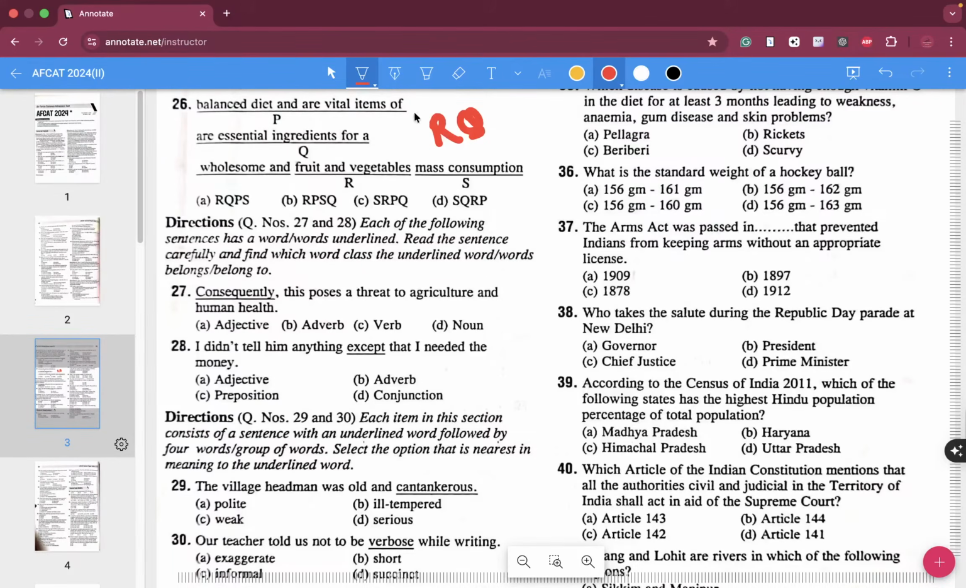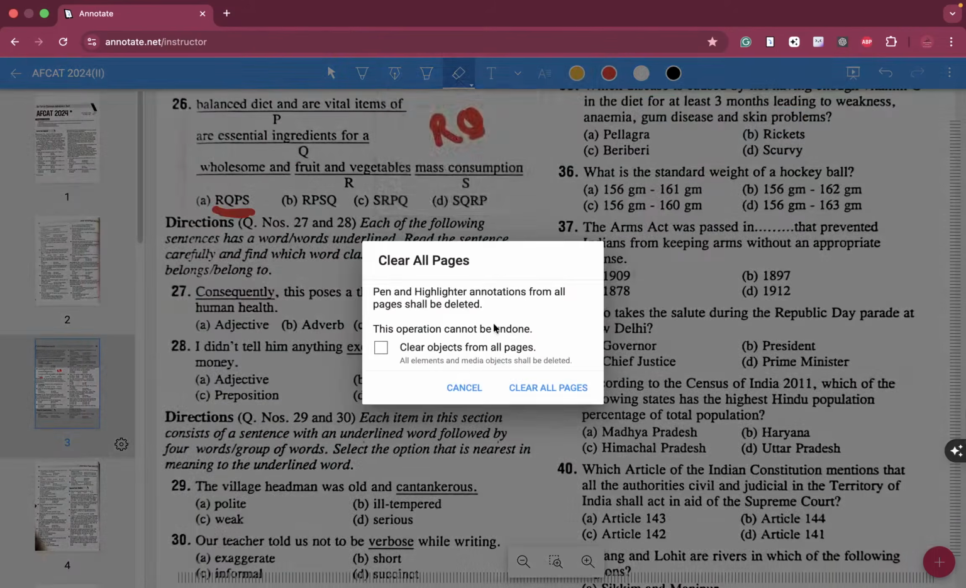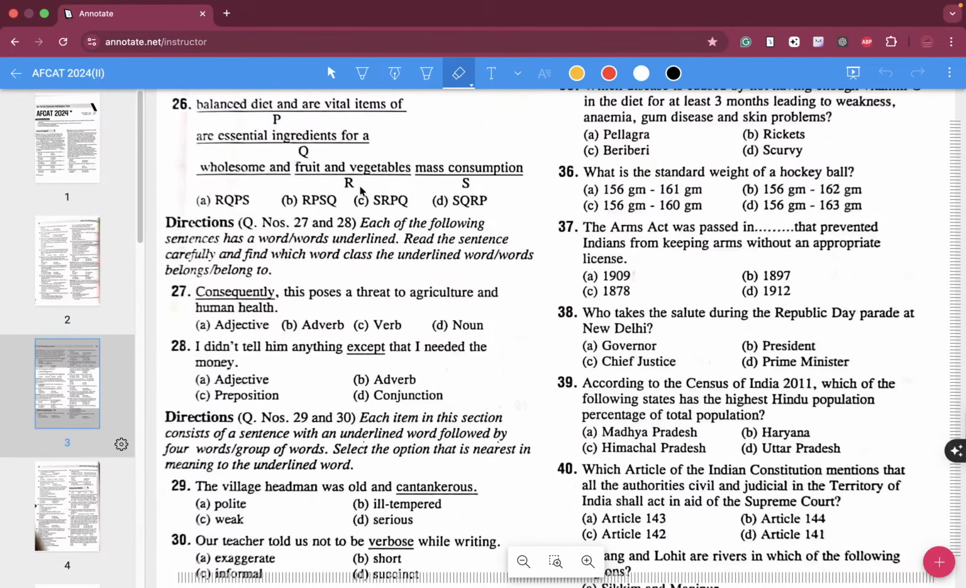So if I go ahead with A over here, this whole is P, this whole of this is R: wholesome and fruit vegetables, balanced diets and are vital items of. Fruits and vegetables are essential ingredients for a balanced diet and are of vital importance for... what do you guys think? Wholesome and fruits and vegetables, what is this particular stuff? I do not understand over here.